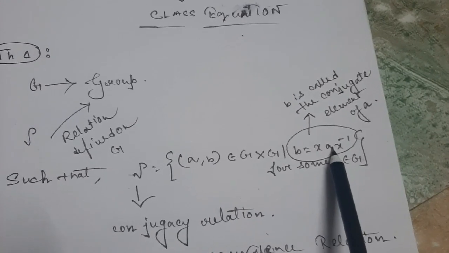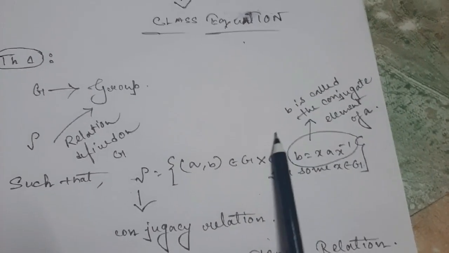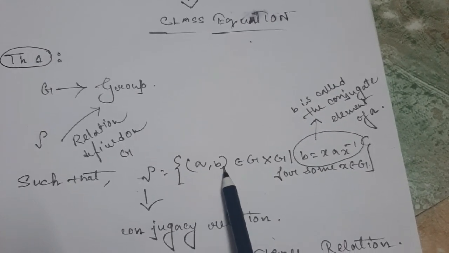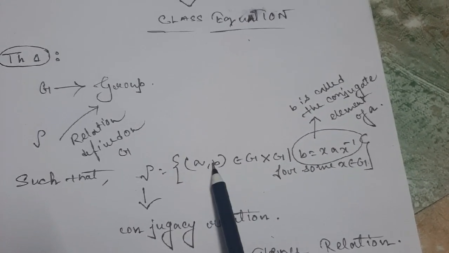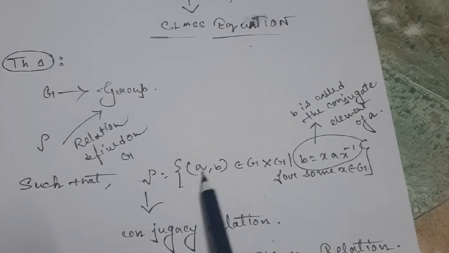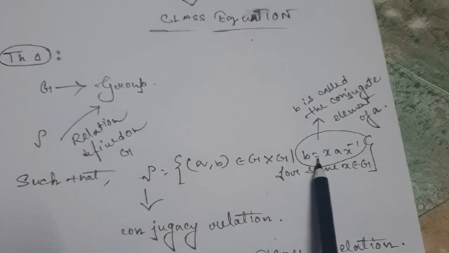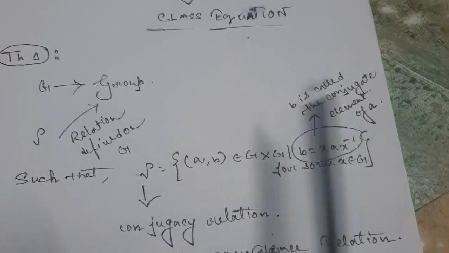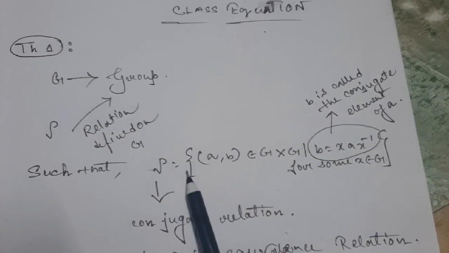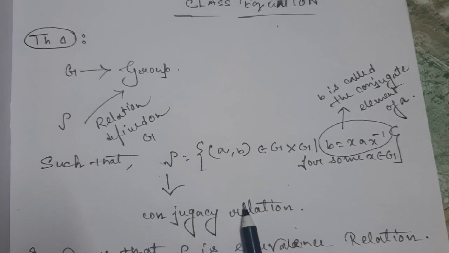So according to this conjugacy of elements, we are defining this relation on a group. That means two elements A and B will be related if B is conjugate to A. Okay, if it happens, then you can say that these two elements are related. That means my relation is rho equals (A, B) such that B is conjugate to A, or more precisely you can write B equals X A X inverse. Okay, so this rho is the conjugacy relation. Now my theorem is we have to show that this rho is an equivalence relation.